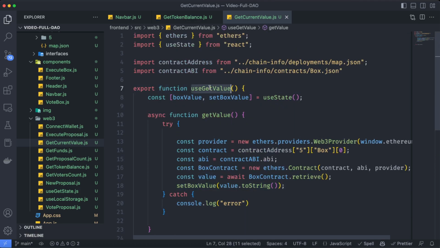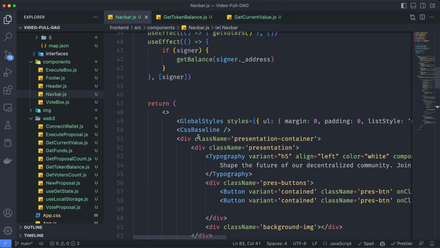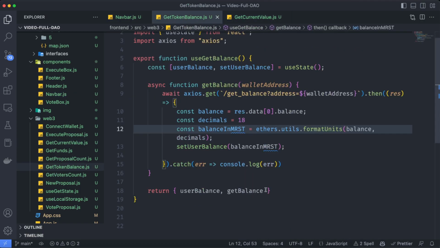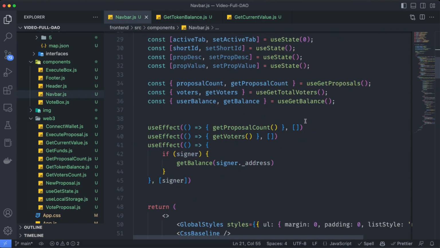So now let's, as we just did, copy the hook name, go back to the navbar, import it over here. So import useGetValue from getCurrentValue. Let's declare those variable and function as we did over here.